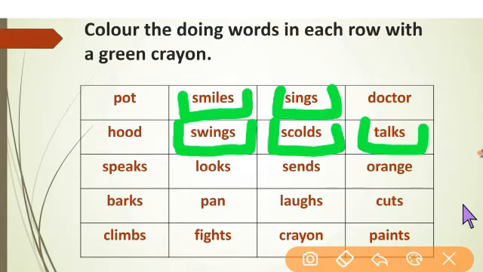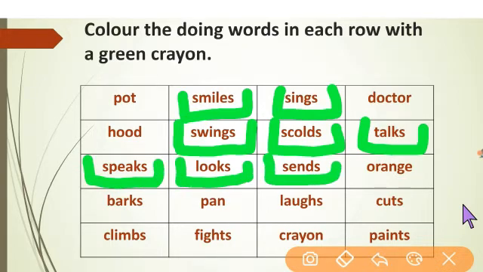Okay, see the next line. Speaks, looks, scents, orange. From these four words, orange is a fruit, and speaks, looks, scents, these three words show some actions. It means that they are doing words.